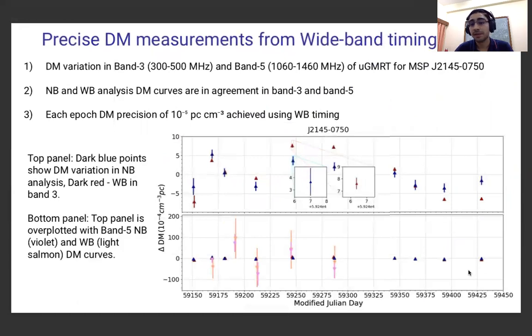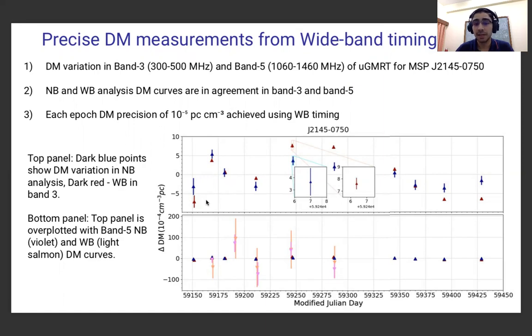So here is one of the pulsars we observed in the list, J2145-0750. The y-axis is showing the DM variation and the x-axis is showing time. The top panel is band 3 observation and the bottom panel is band 3 plus band 5 observation. Different colors are used for different techniques, narrowband and wideband.